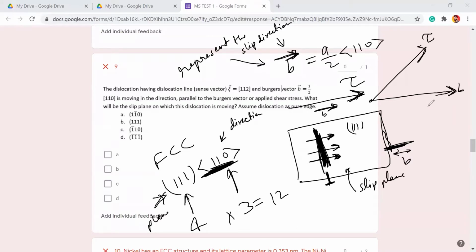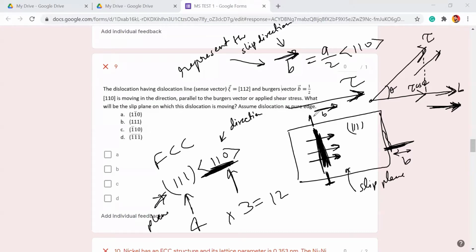If the dislocation is moving in this direction, and you are applying stress in this direction, how much stress is responsible for moving the dislocation? How much component of tau is there in this direction? That is tau cos theta. So I wanted to tell you that the dislocation will move only in the applied direction.